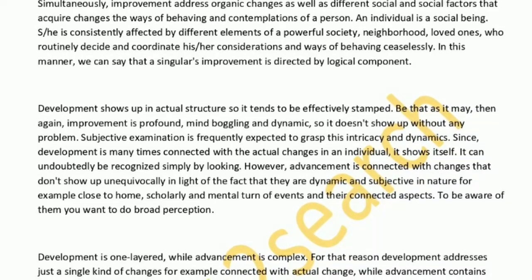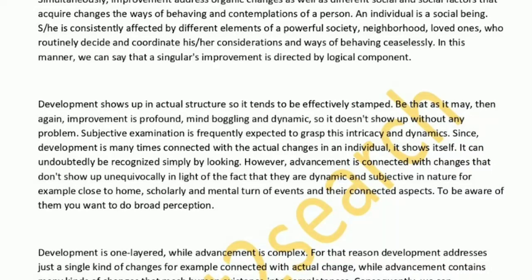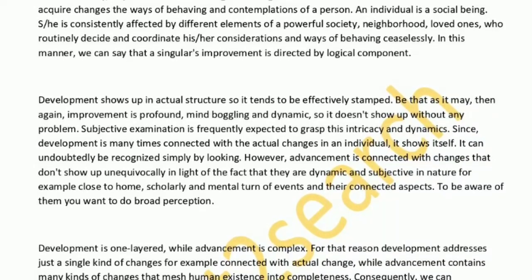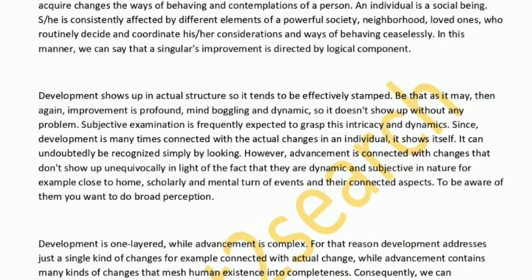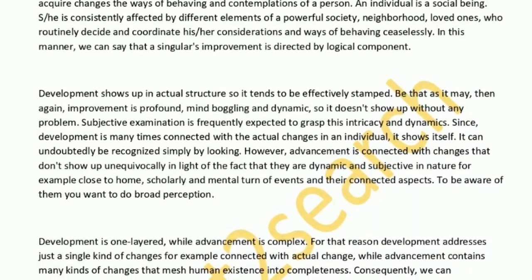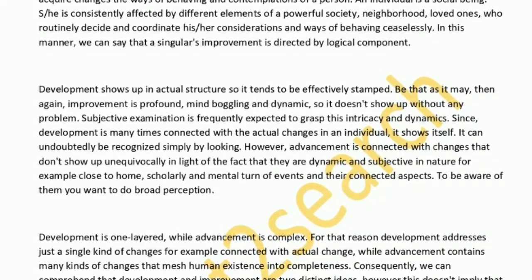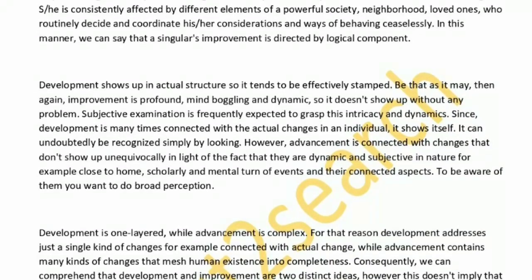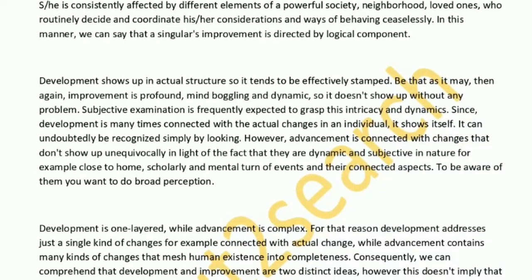Growth appears in physical form, so it can be easily marked. But on the other hand, development is deep, complex and dynamic, so it does not appear without any problem. Qualitative research is often needed to grasp this complexity and dynamics. Since growth is often connected with the physical changes in an individual, it shows itself.